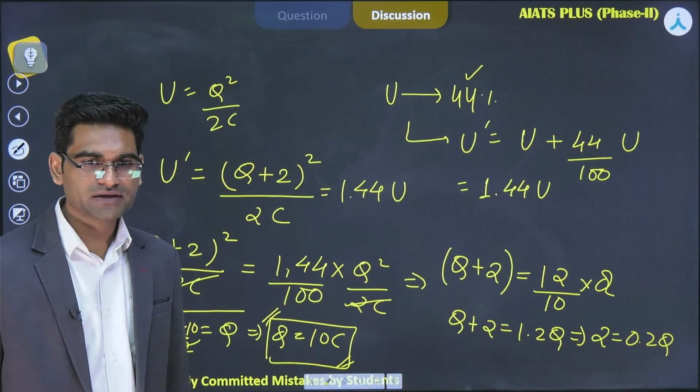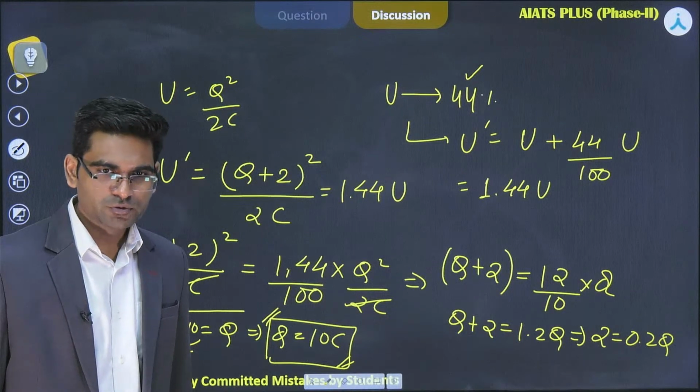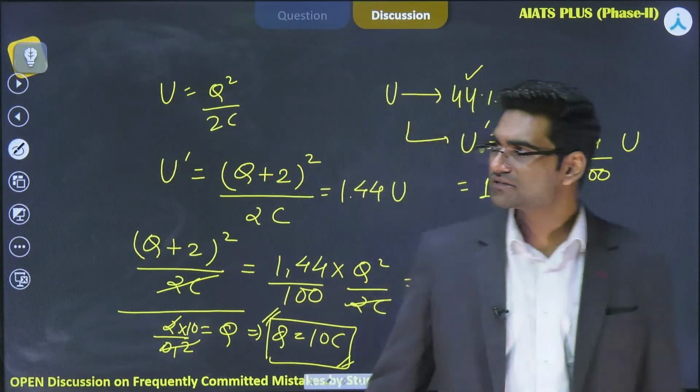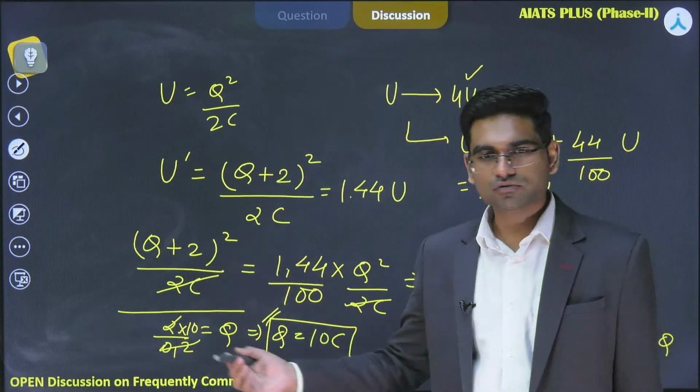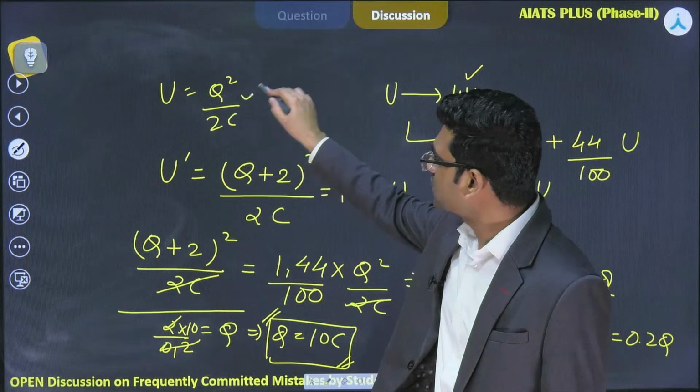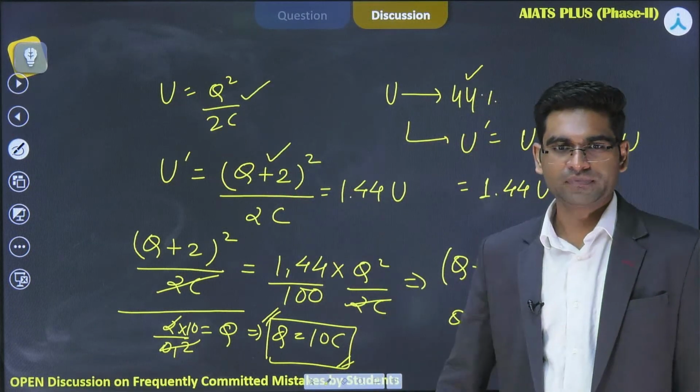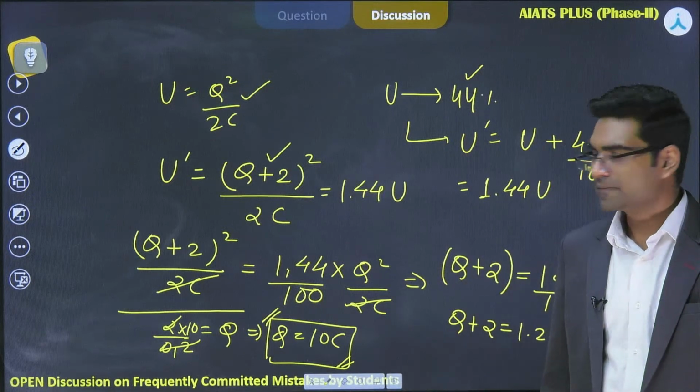Rehana, study empire, what is Q plus 2? Are you asking this doubt? This was already given in the question, that the charge has been increased by 2 coulomb and the original charge stored in the capacitor was Q. That's why we took Q plus 2 here. Is it okay, study empire?